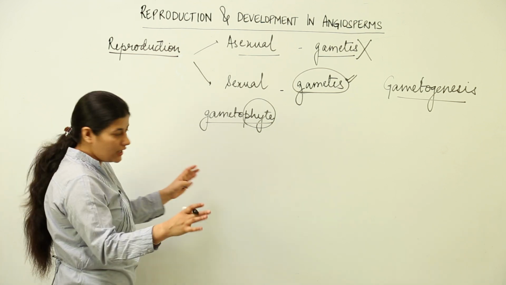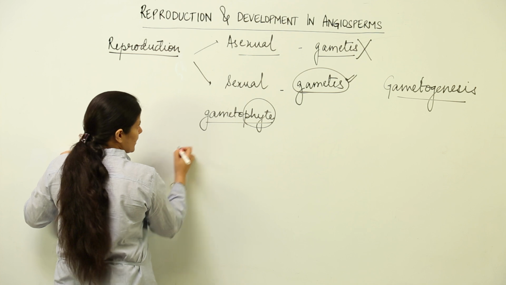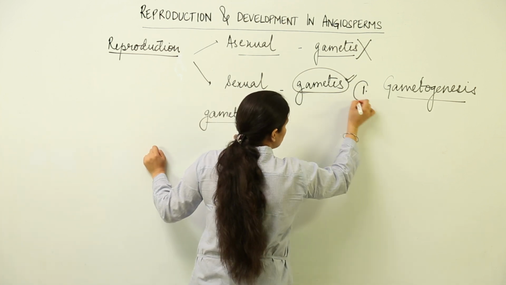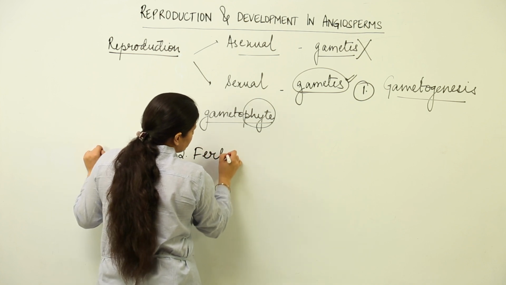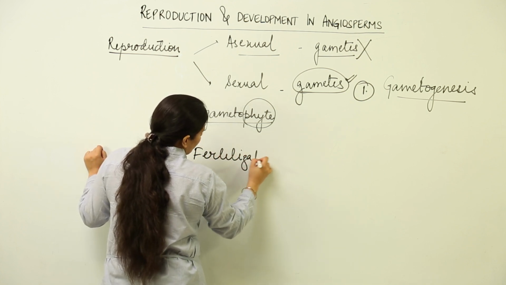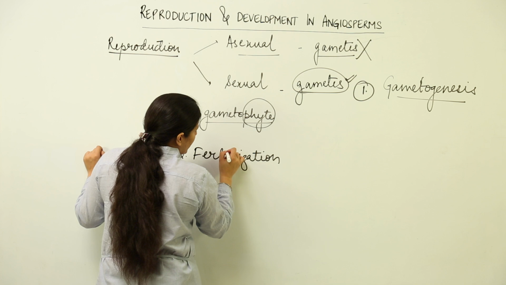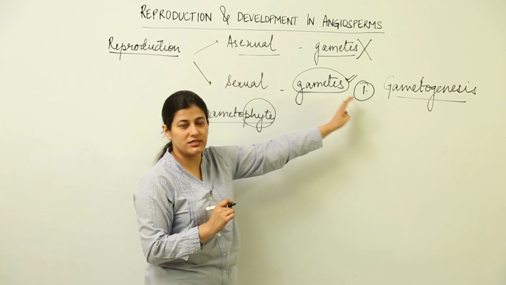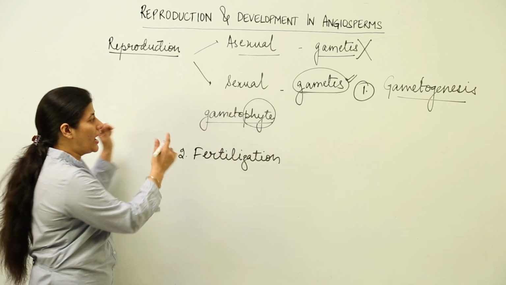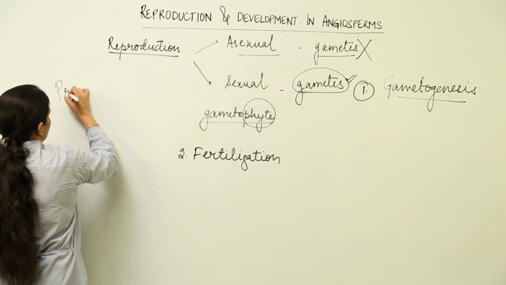Certainly there would not be any fertilization. So the first step was gametogenesis, the second is fertilization. Now all these developments, formation of gametes, development of gametophyte, are pre-fertilization events.